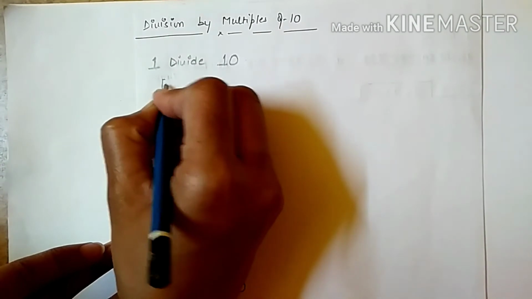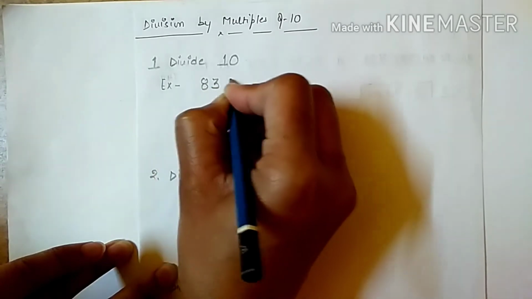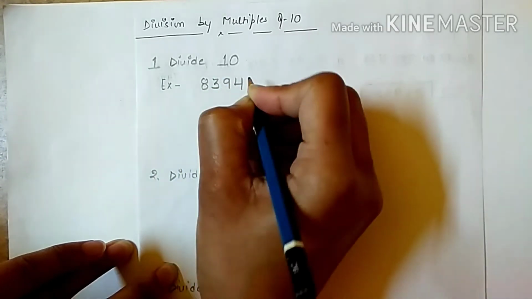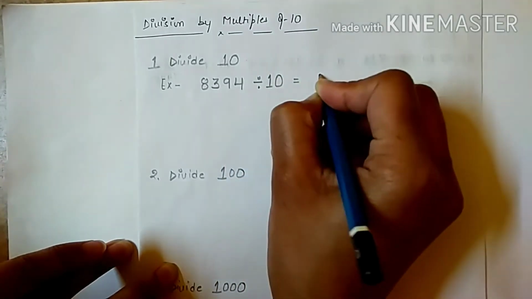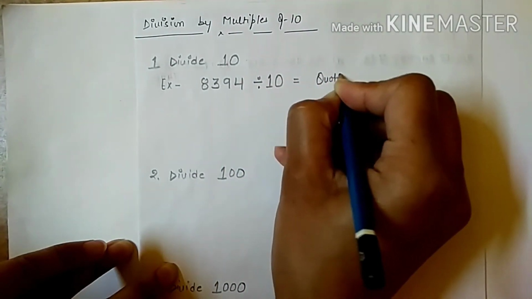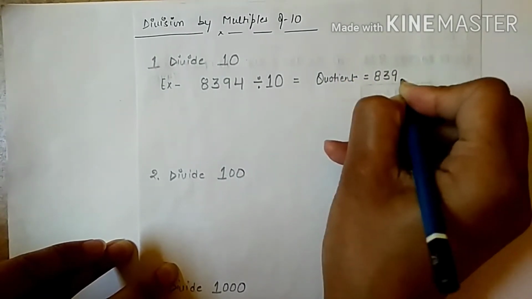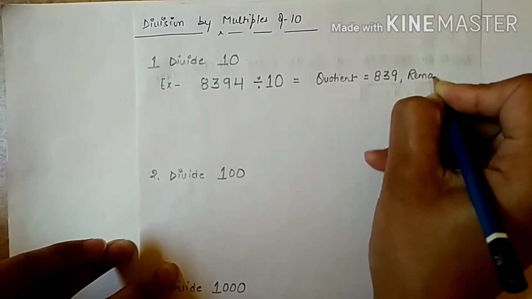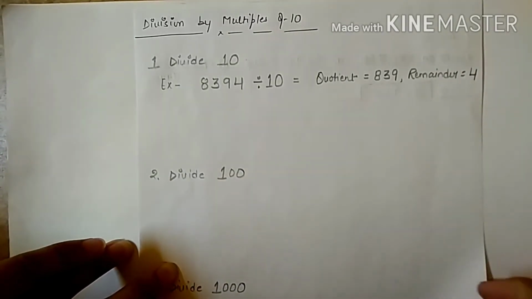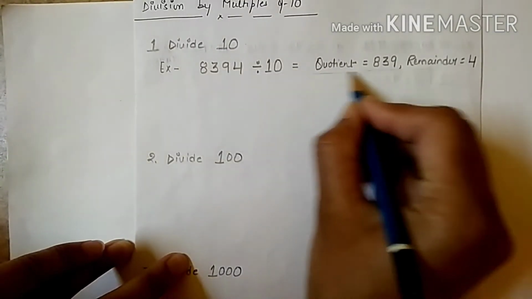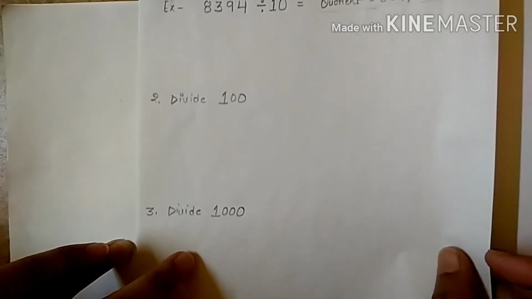I'm explaining it by a given example. When I divide 8394 by 10, what will I get? I will get quotient 839 and remainder 4. I will explain how this quotient and remainder will come. First I'm just giving you the answers.